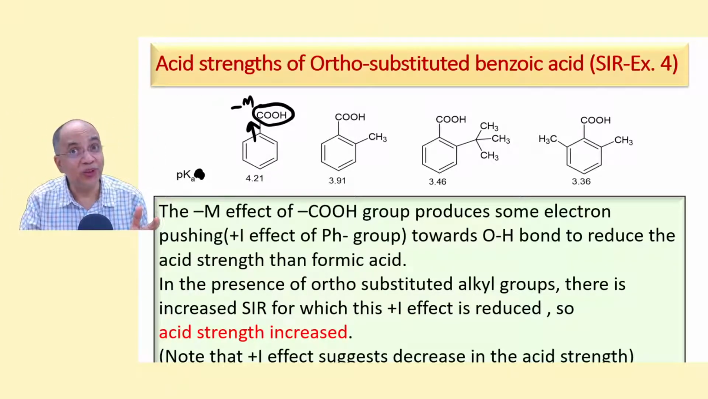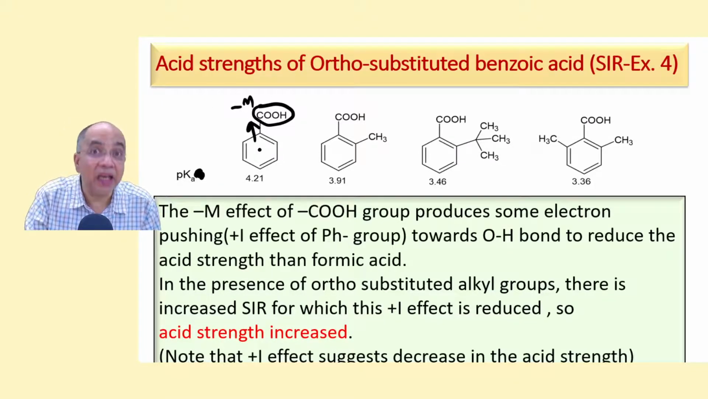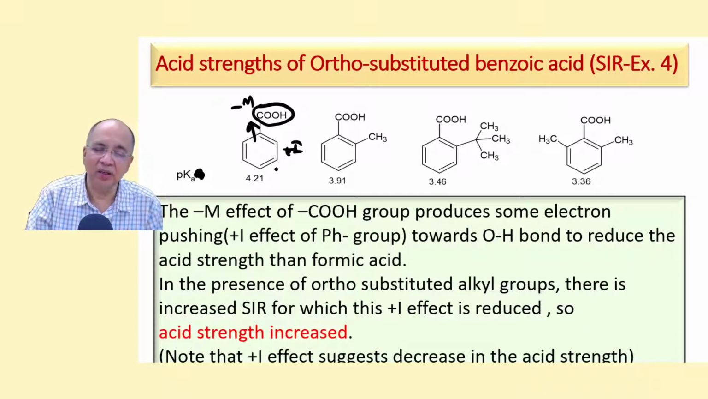So I told you that there is some plus I effect in benzoic acid, for which it is less acidic than formic acid. But this plus I effect produced by the phenyl group is not greater than that of any alkyl group. Therefore, this is stronger than any other aliphatic acids, acetic, propionic and others. Stronger, but weaker than formic acid, because this is acting as a plus I group. Because of the minus M phenomenon, there is electron pushing in the sigma bond.